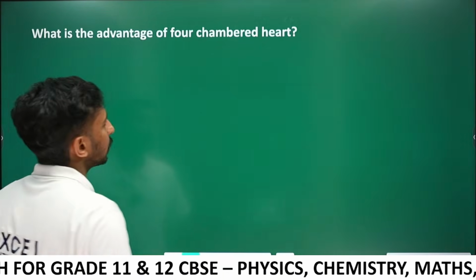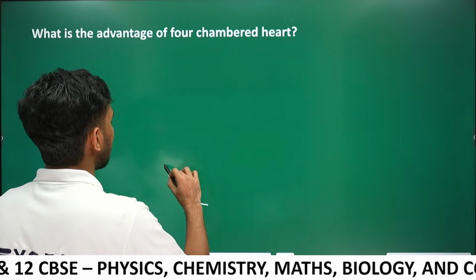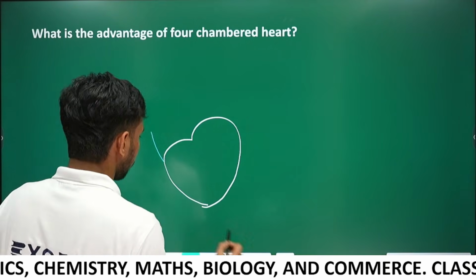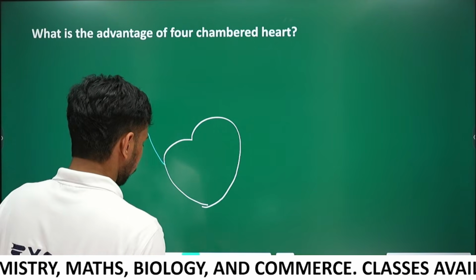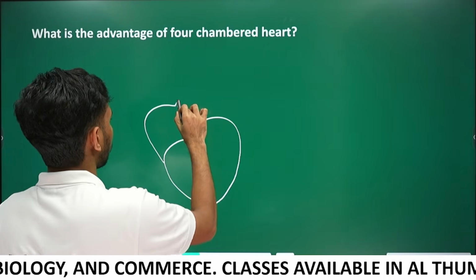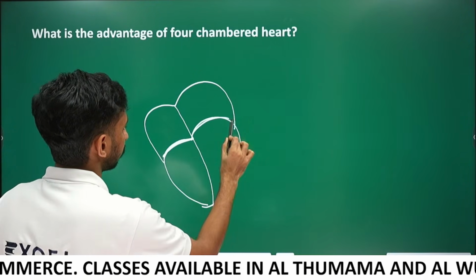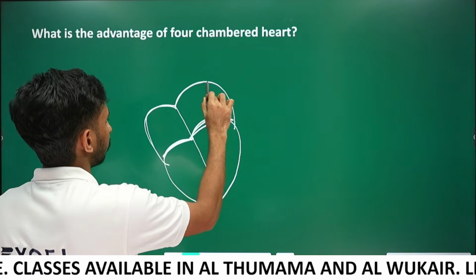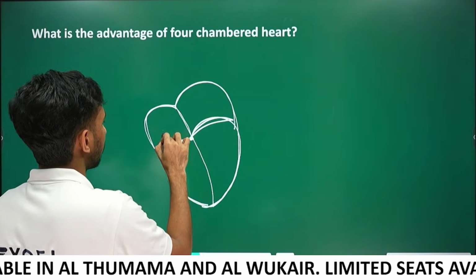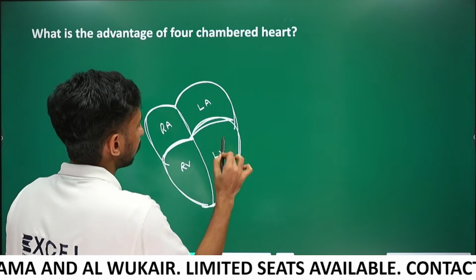What is the advantage of a four-chambered heart? In our heart, four chambers are there: right atrium, left atrium, right ventricle, left ventricle.